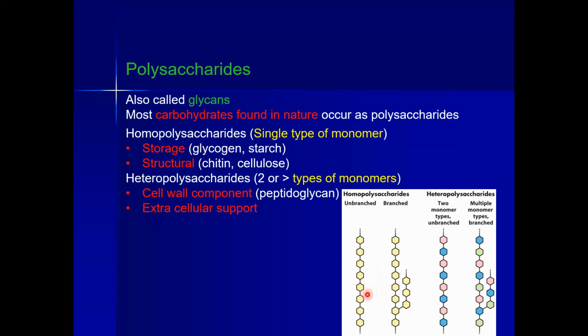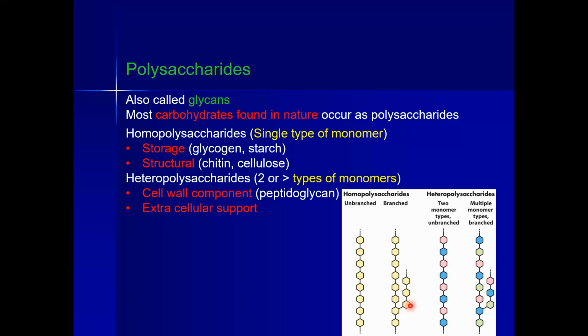If a polysaccharide is having only one type of monomeric carbohydrate unit joined with glycosidic bonds, it is a homopolysaccharide. But if the polysaccharide is having 2 or more different types of monomeric carbohydrate units joined with each other via glycosidic bonds, it would be a heteropolysaccharide.